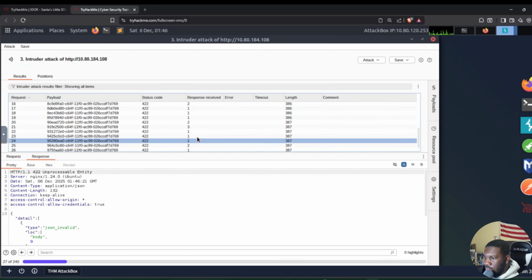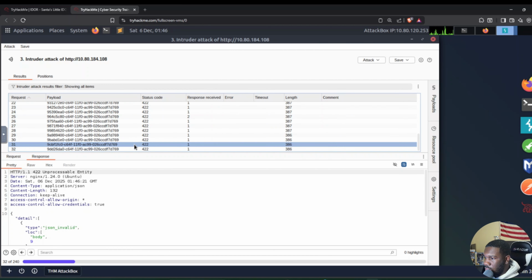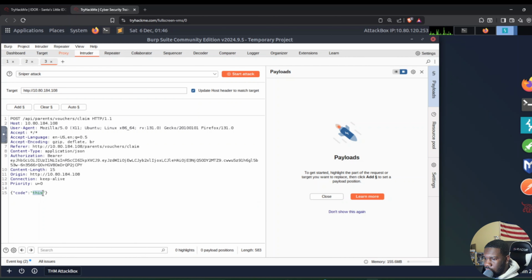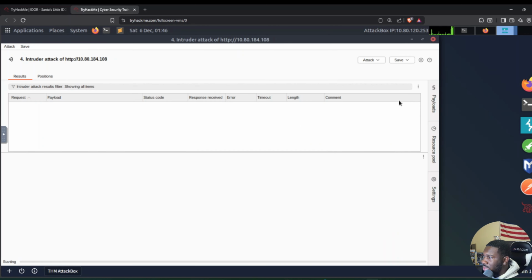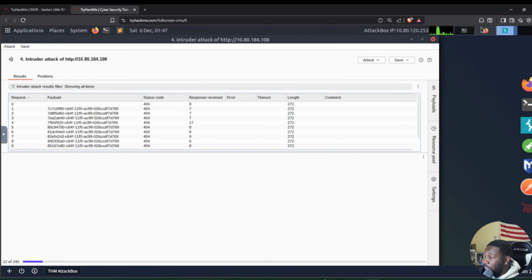Oh, maybe I think syntax error. So I think I wasn't supposed to go over the quotations. Now let's start this attack like this. Now we're getting status 404s.